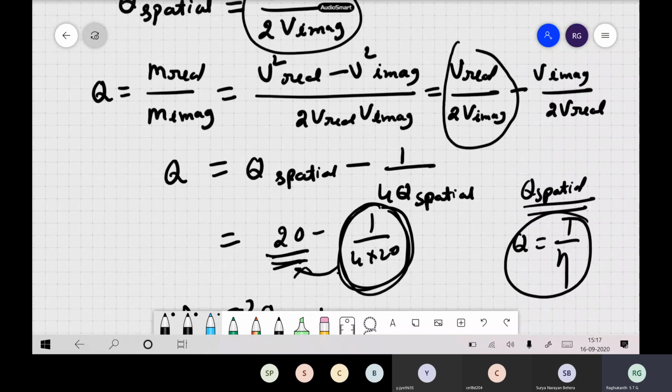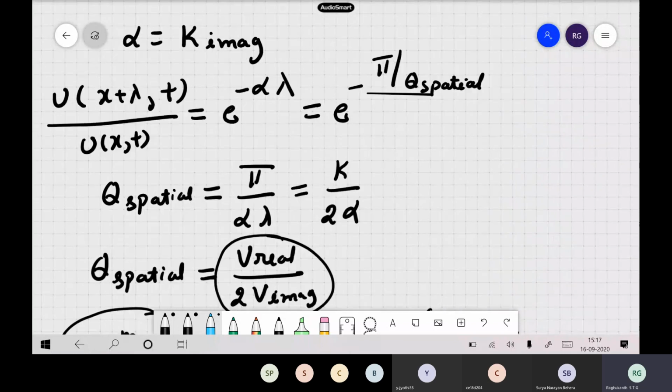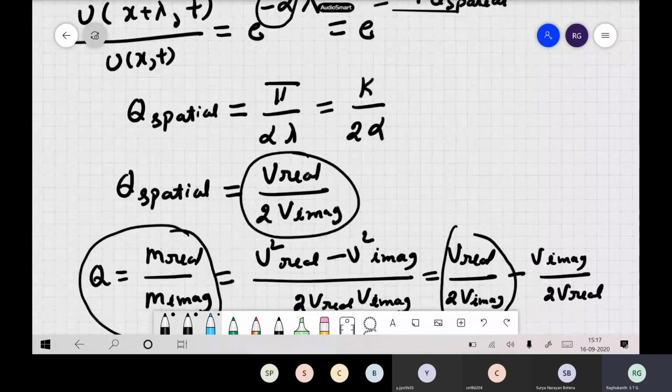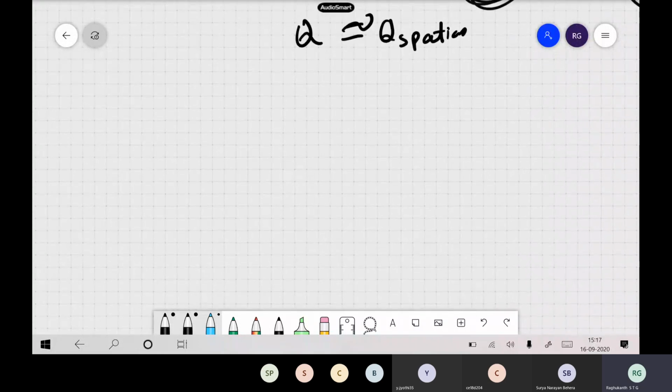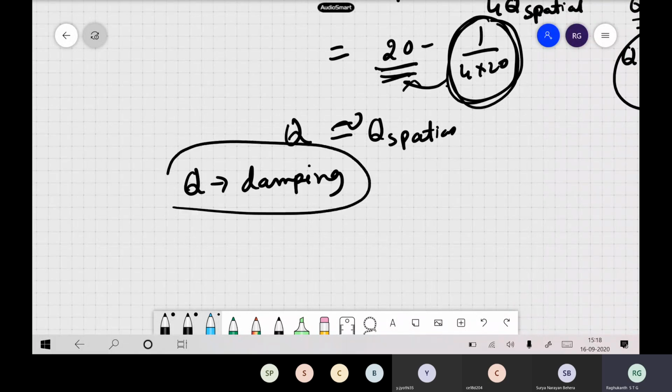So what it tries to tell you is that m real by m imaginary, whatever we have defined previously, this q is related to this term, that is alpha or your k imaginary. One can prove that this q we are discussing is nothing but the damping in the system itself. This is a very important thing. You follow. Both are the same kind of thing. This is a very important concept in seismology, or when you do these types of calculations.